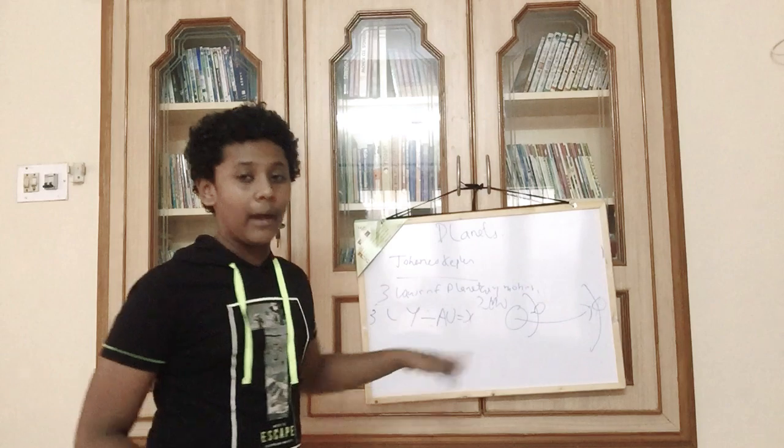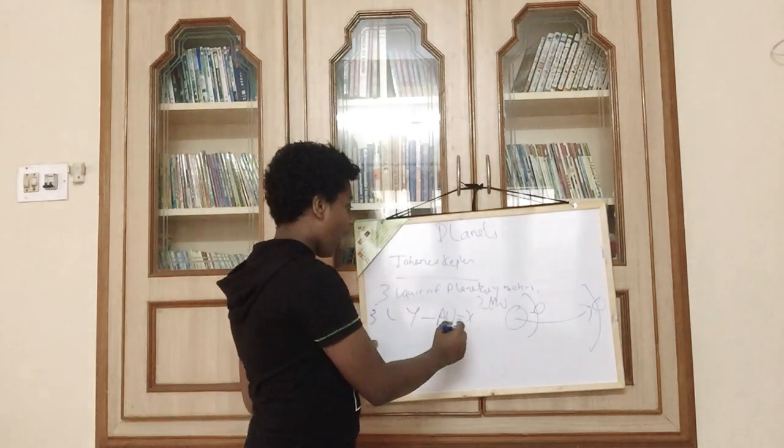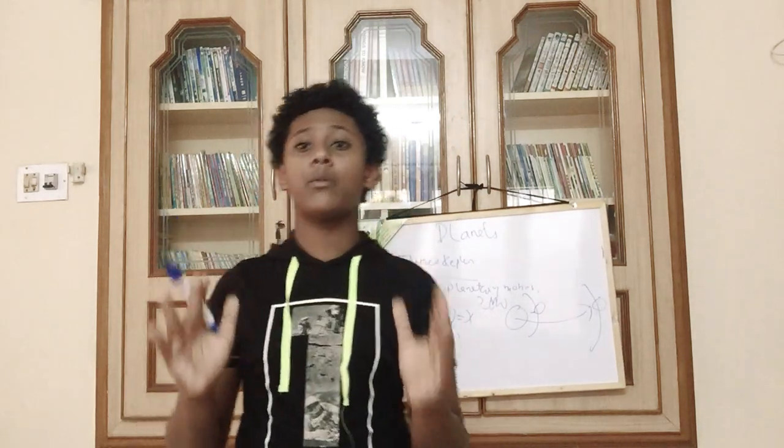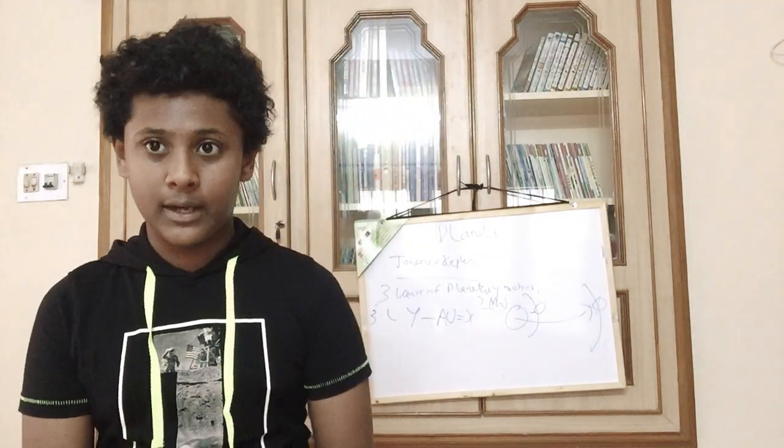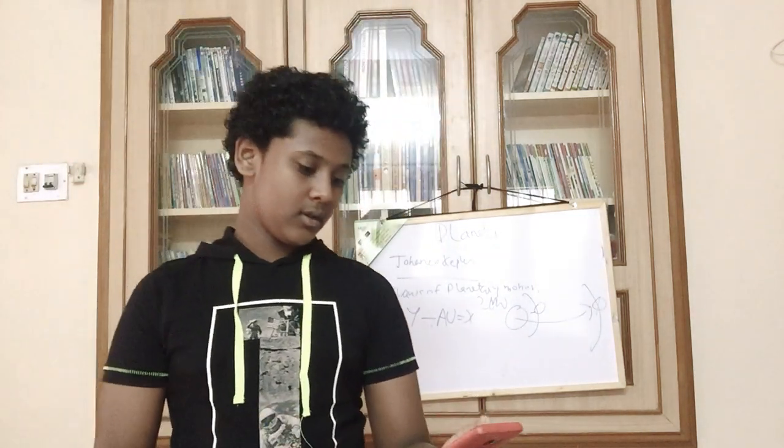Just keep it that way for now. And this x is common for all the planets in our solar system. Just a second, I'll collect the data down here.